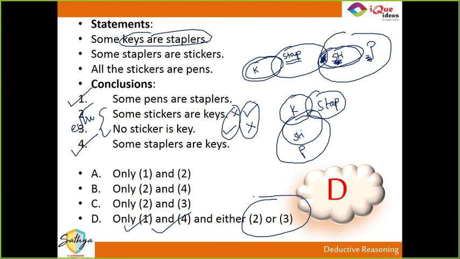Now Gautam, some keys are staplers and some staplers are stickers. So some keys are stickers and no keys are stickers will be either-or. It may be, it may not be. Gautam, see, this is exactly the classic example of either-or. If some A are B and some B are C, then either some A are C or no A is C. We do not know which one is true, so it has to be either-or. Are you getting that one? This is exactly the situation where we cannot confirm whether it is some or no in the conclusion. So we have to go with either-or.